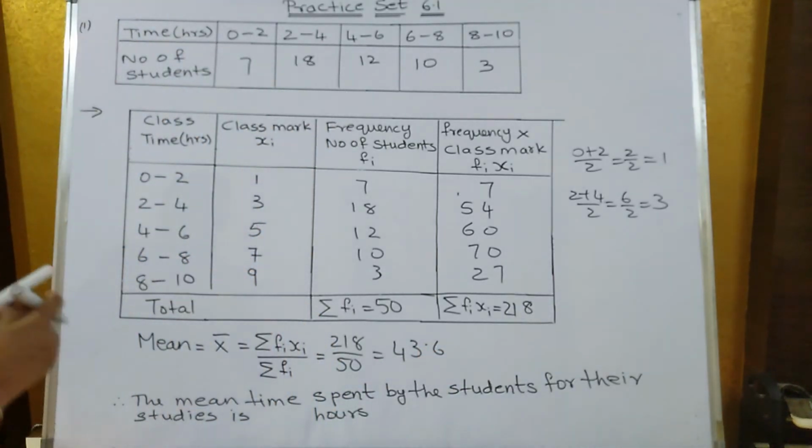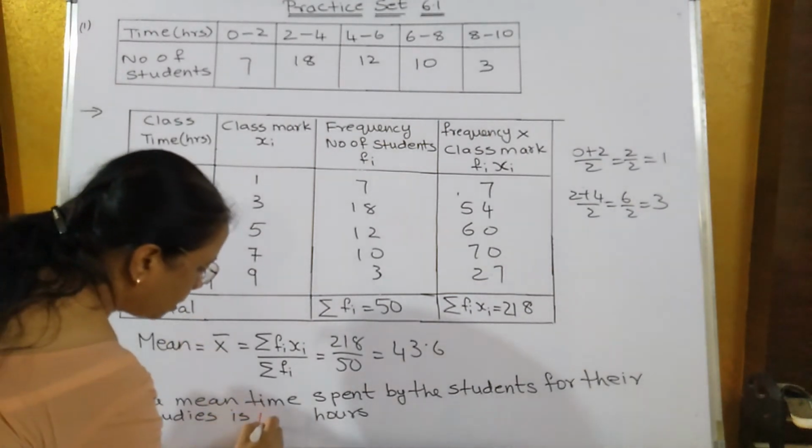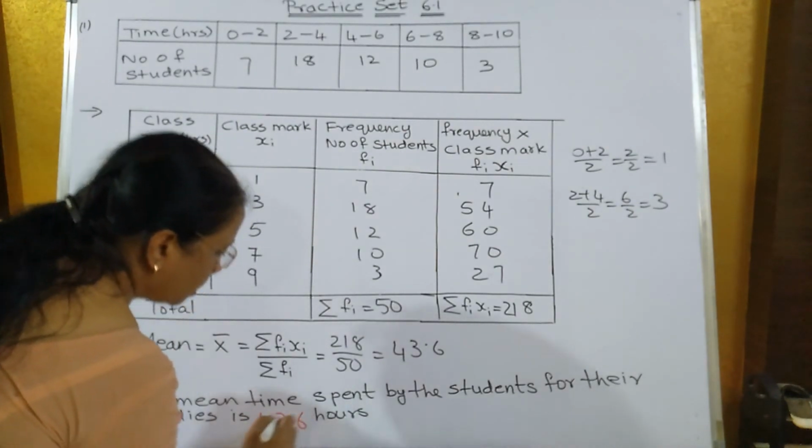43.6. So the mean time spent by all the students for their study is how much? 43.6 hours.